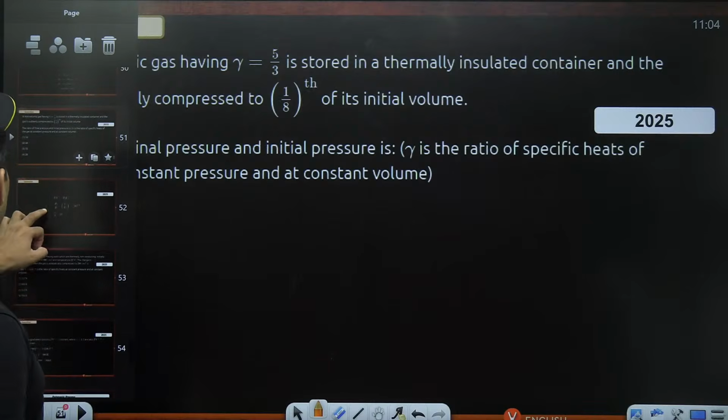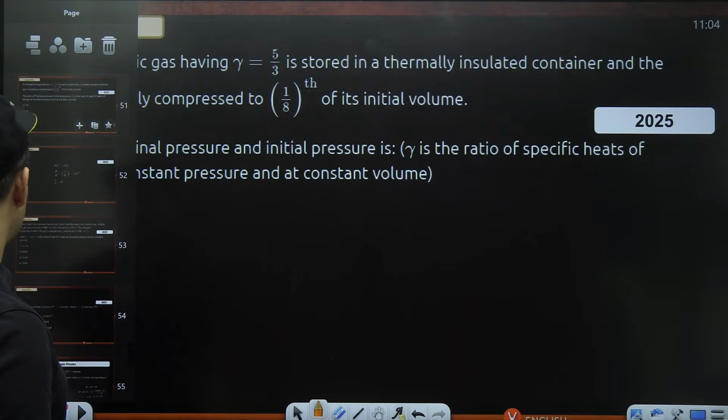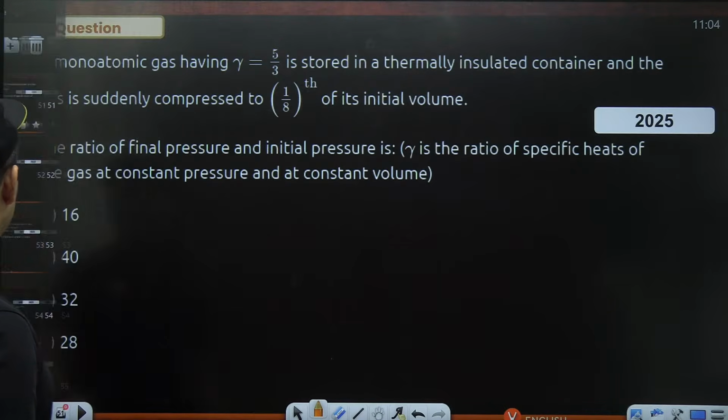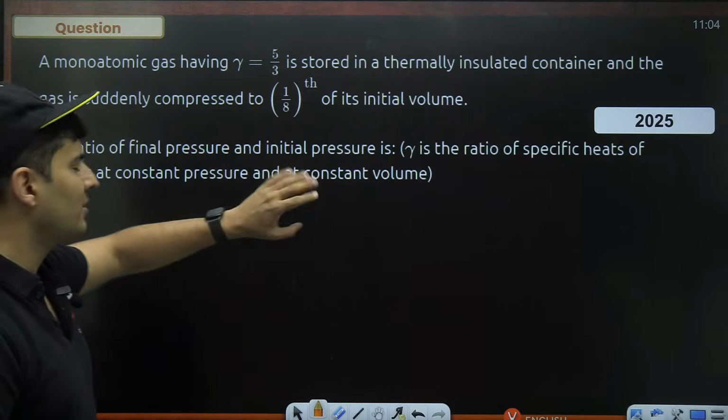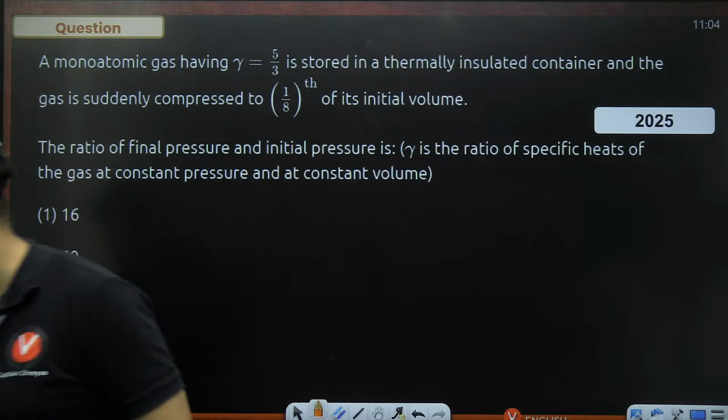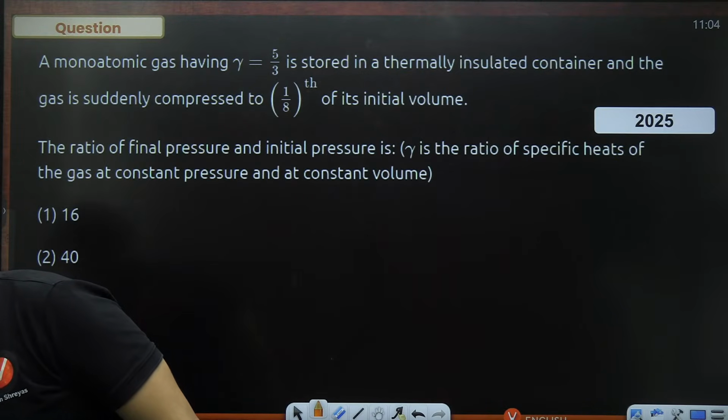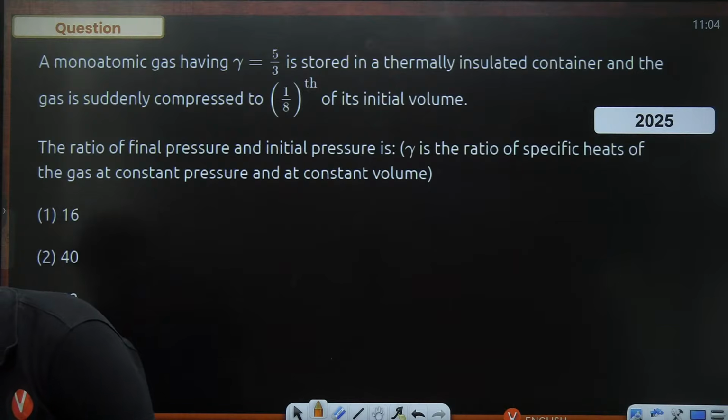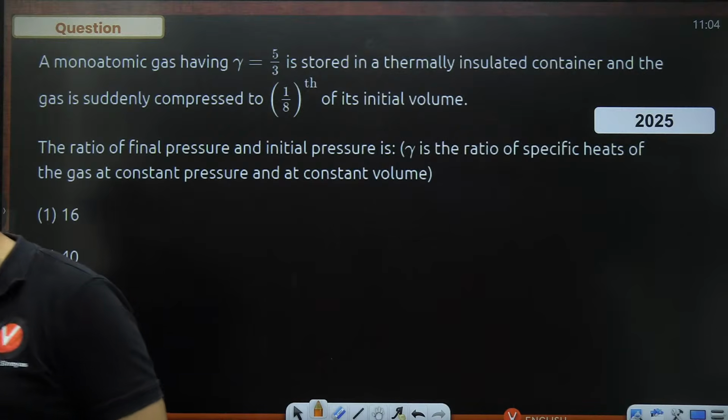Let's go to one more question coming up on your screen. And here it is. It says a monoatomic gas, just 5 more minutes, and then I think Diksha ma'am can begin. I'm pretty sure she will be also waiting. So Diksha ma'am, if you are listening, just give me 5-10 minutes and then maybe you can begin.